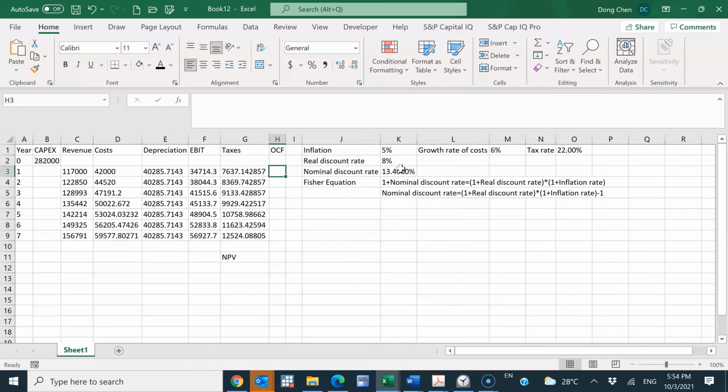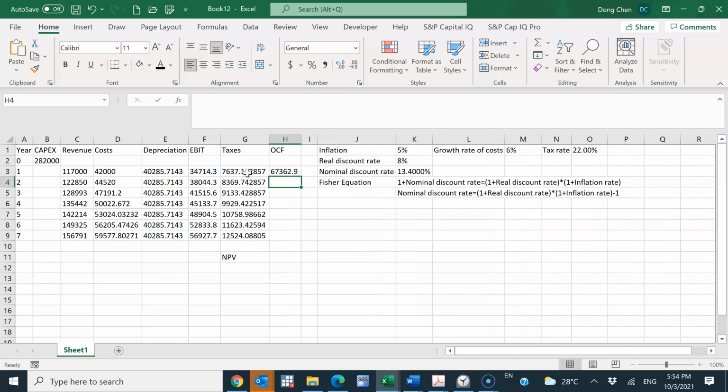So now I can calculate the operating cash flow. And we know the formula is that for operating cash flow we start from EBIT, and then we add back the depreciation, and then we subtract the taxes. Right, so that's the OCF, and then drag the cell to all the other years. And then the initial outlay of this project is simply this capital expenditure. So now I can calculate NPV, especially since we already calculated the nominal discount rate. So I use this as the discount rate.